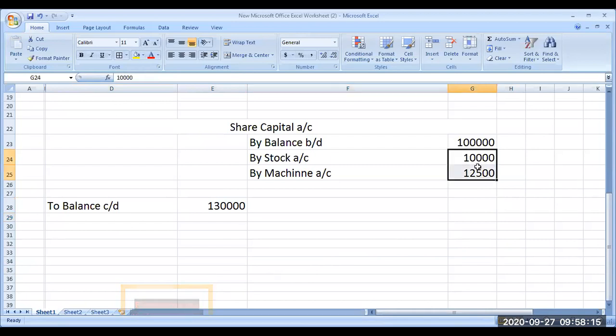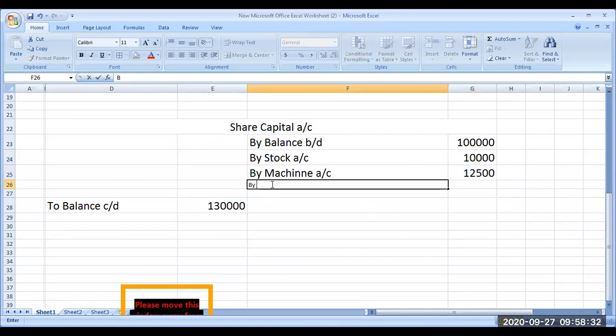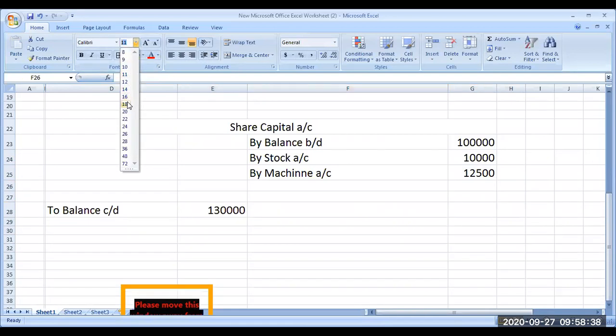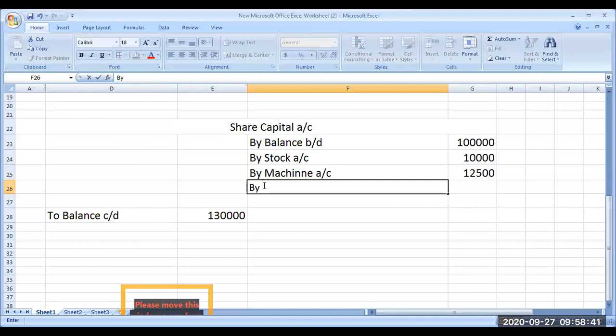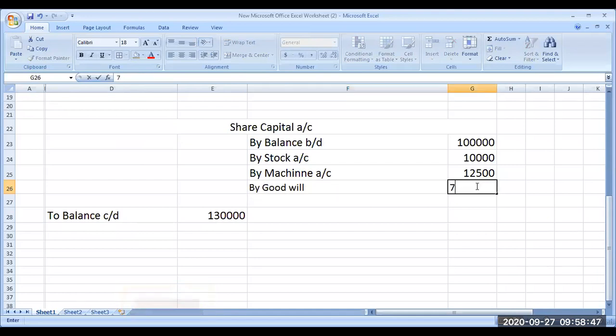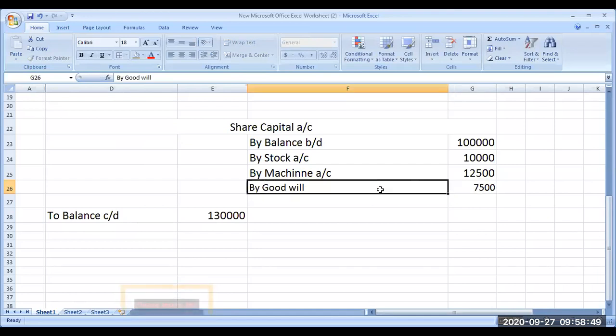We have taken only 2 assets from that company: stock worth rupees 10,000 and machine worth rupees 12,500. But we have given the ownership in our company for rupees 30,000. So the difference is we have paid extra. If it is paid extra, that is to be considered as goodwill. Right? Goodwill, 7,500. The balancing figure 7,500, goodwill account.